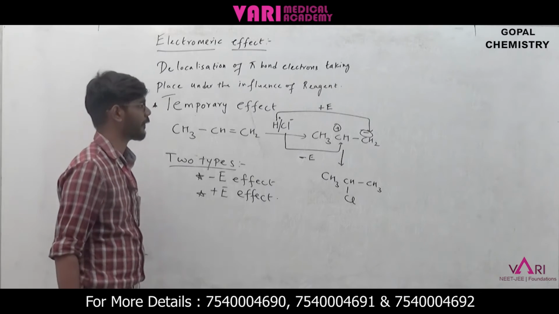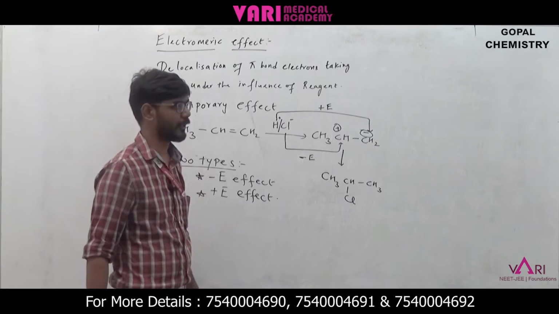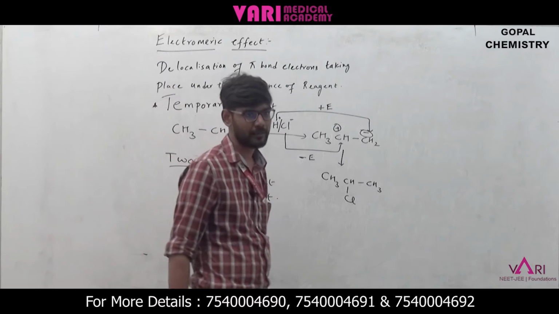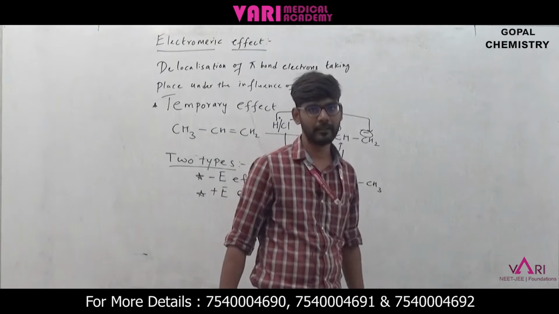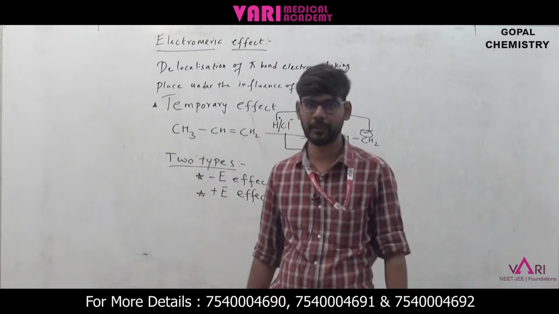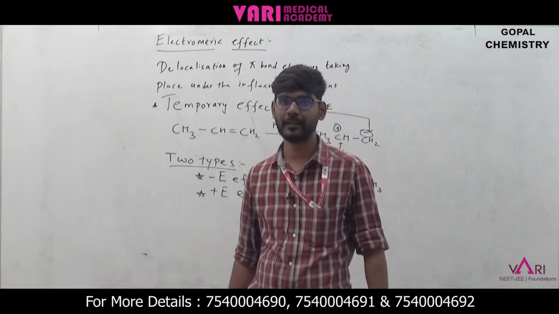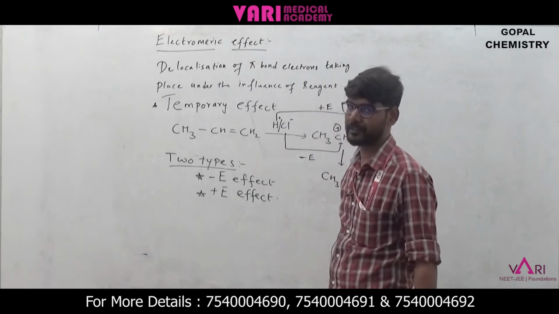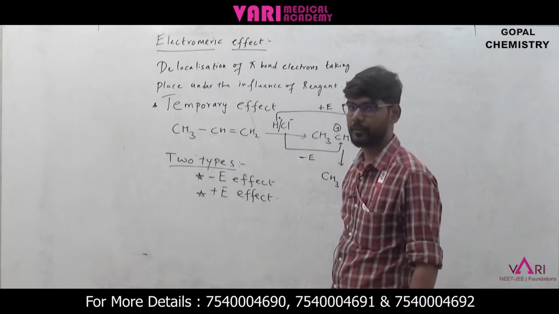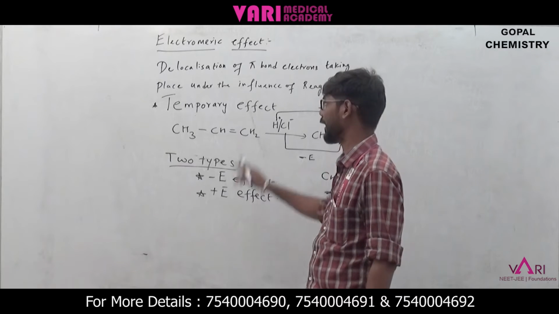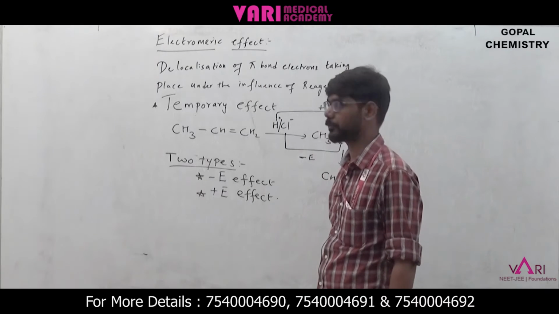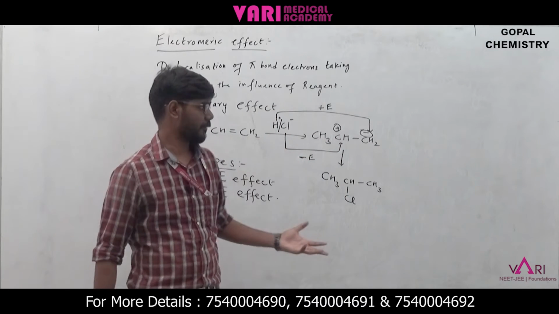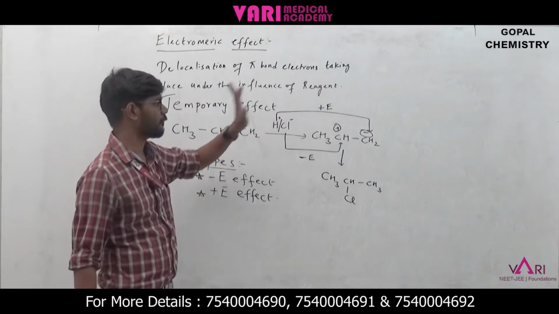So electromeric effect: delocalization of pi bond electrons is taking place under the influence of a reagent. Okay. So there is a delocalization of pi electrons, and it is only possible under the influence of a reagent. If there are no reagent molecules, then the delocalization will not take place, as the electromeric effect explains. So the electromeric effect is delocalization of pi electrons under the influence of a reagent.